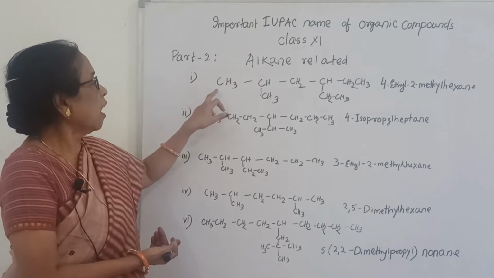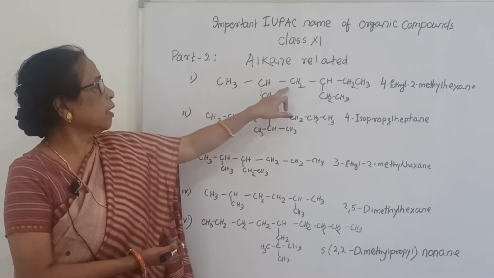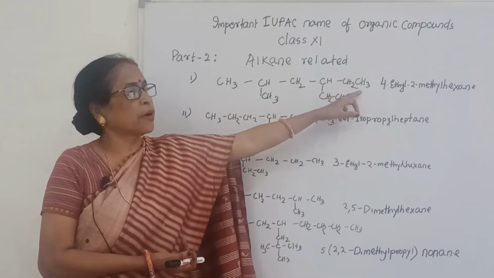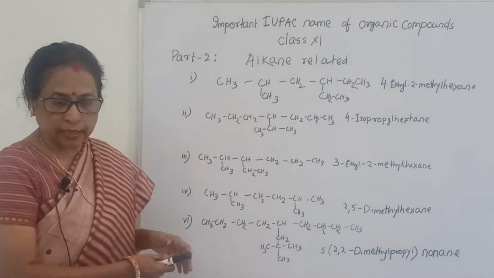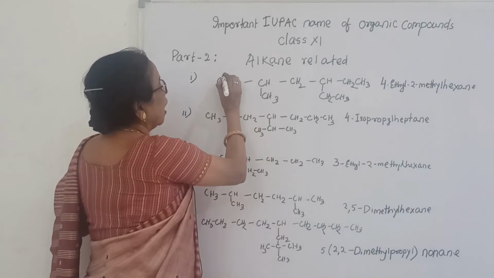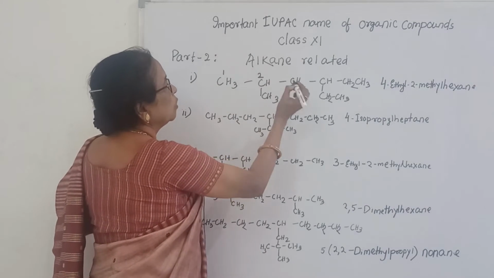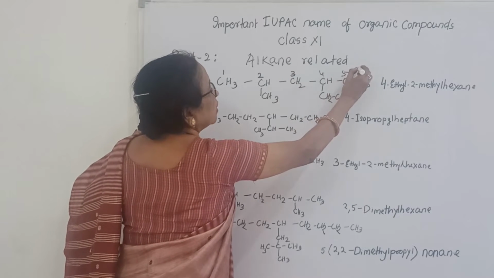First one, see here: if you count from this side, 1, 2, 3, 4. If you count from this side, 1, 2, 3, that means this is nearer to the end. That is why you will put 1, 2, 3, 4, 5, 6 from here.